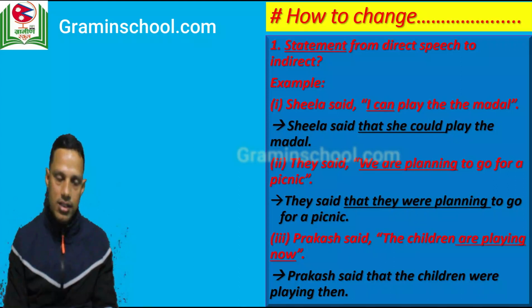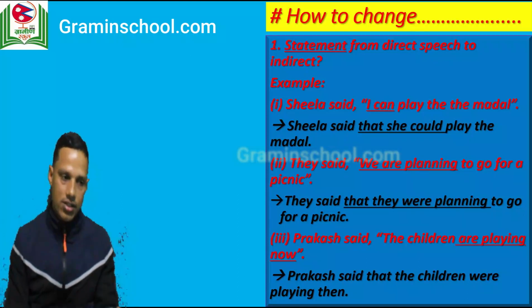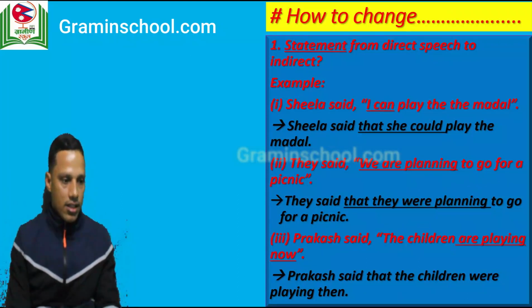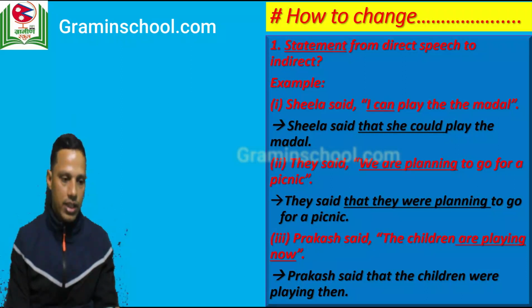When we change statement from direct to indirect, you can use conjunction that, and other changes we have to make accordingly, right? Like the change of pronoun, change of tense, etc. Now next example we have, they said we are planning to go for a picnic. Now how can we change this into indirect?